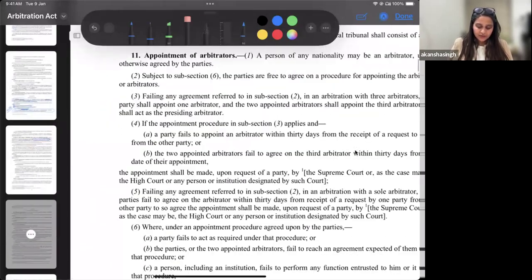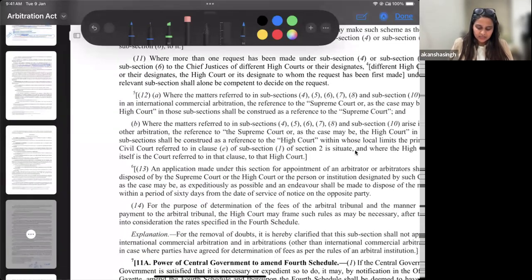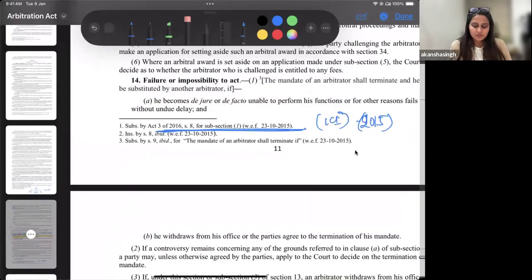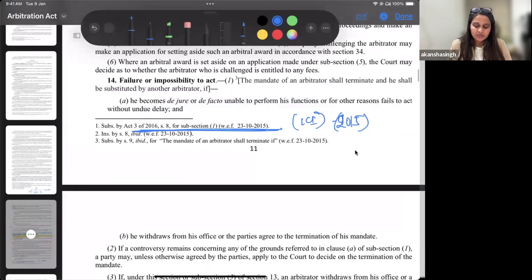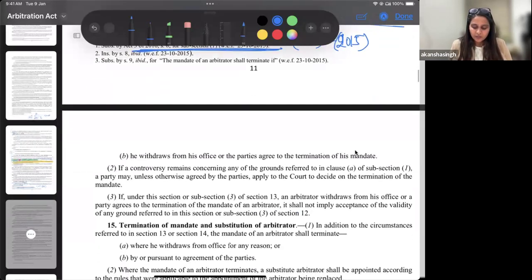So we have section 14, wherein we will discuss the second subsection of it. But in context, you must first understand what is there in subsection 1. Failure or impossibility to act. Whenever there is an arbitrator, the mandate of an arbitrator shall terminate or he shall be substituted by another if he becomes de jure or de facto unable to perform his function, or by reason of undue delay, or he withdraws from his office.